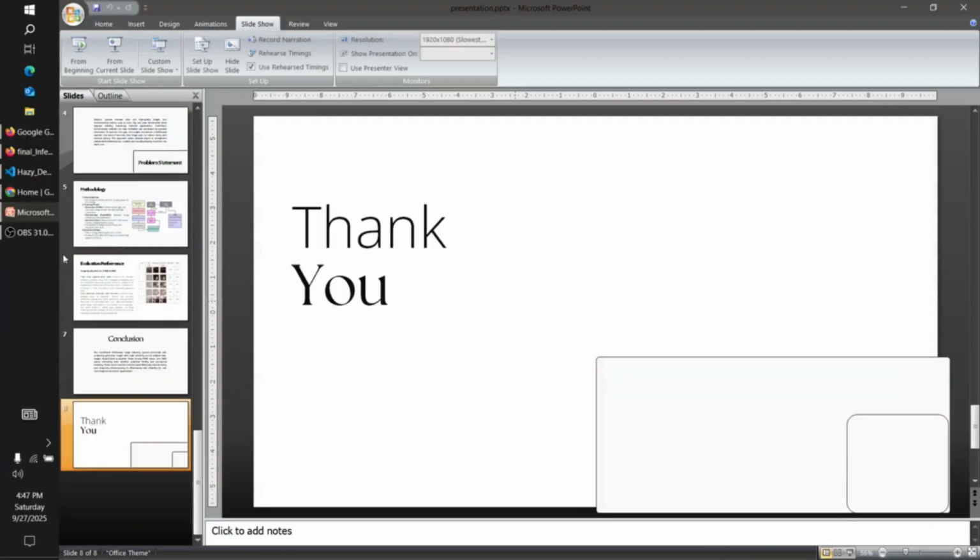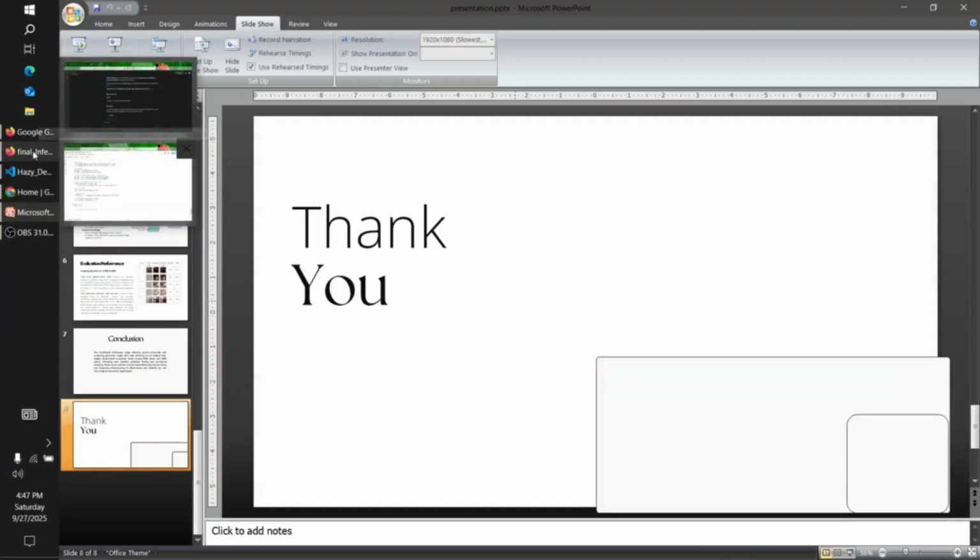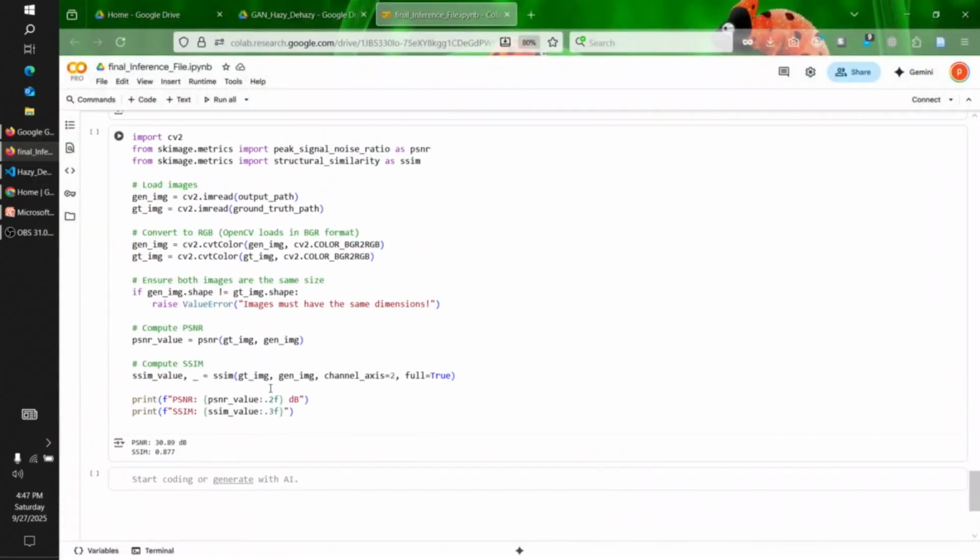Now we're going to see here the Jupyter notebook code where we have written the code and trained the GAN model. We have created the generator and the discriminator. And finally, we came to the code where we have our PSNR value and the SSIM value, which is good because it should be above 20 decibels, and SSIM more than 0.85 is considered good.